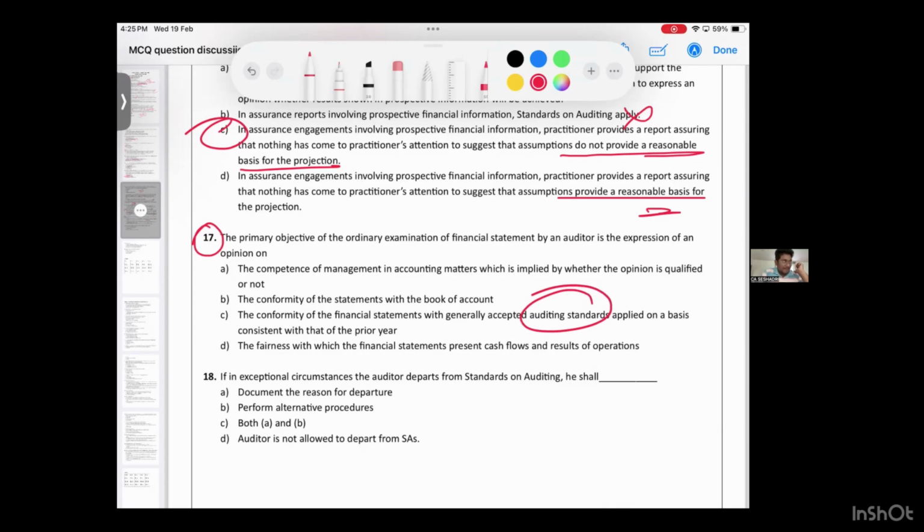Should the FS be based on auditing standards? I know you will say this, I know everyone on YouTube does. Open your eyes and read it properly. This C is the wrong answer. Why? Not auditing standards, accounting standards. Conformity of statement with books of accounts. Okay, you can say. Competence of the management in accounting matters.